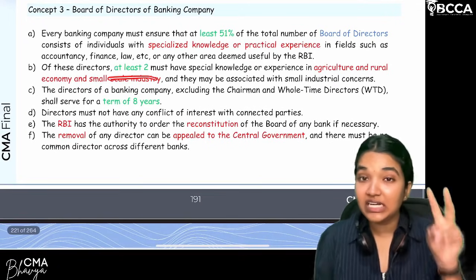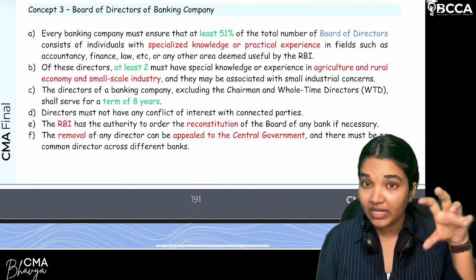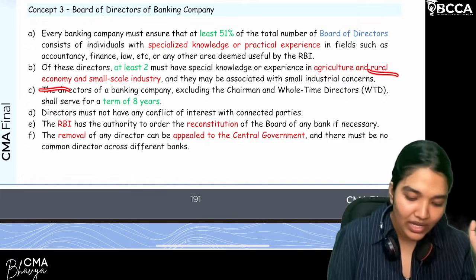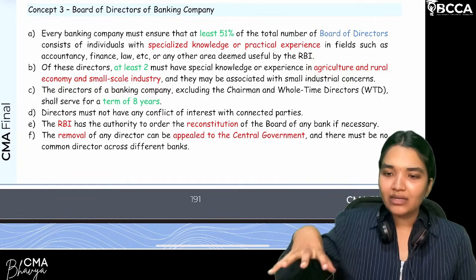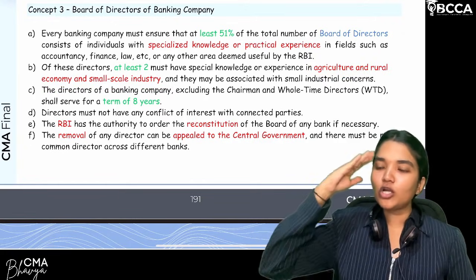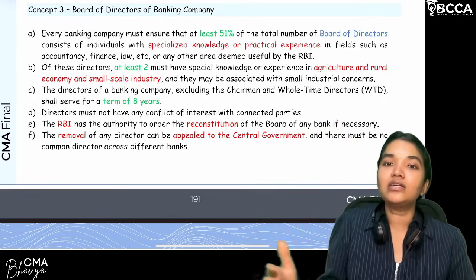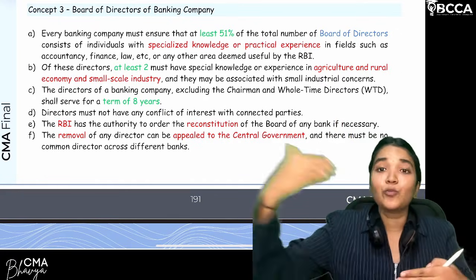And a bank should have at least two directors specifically related to the concerns of agriculture financing, as well as the rural economy and small scale industries. So the whole board of directors is not concentrated on one specific field of expertise. You need directors who are experts in agriculture financing, some in the rural economy, some in small scale industries.